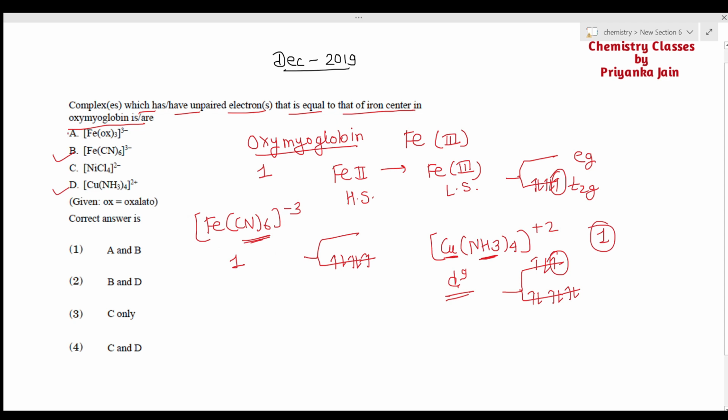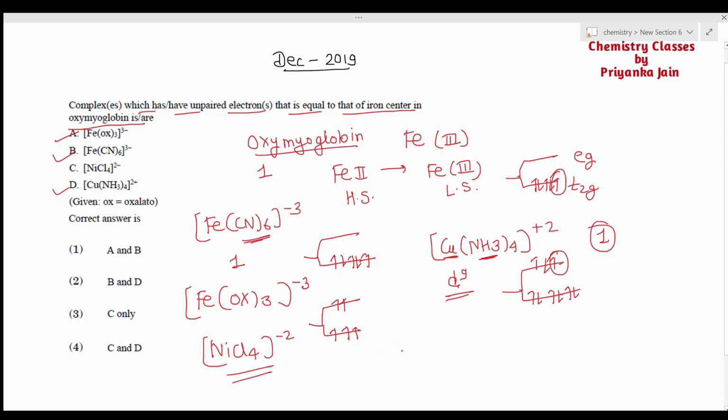If you look at this case, [Fe(ox)3]3-, this will be a high spin complex. Iron is in +3 oxidation state, but it is a high spin complex, so there will be 5 unpaired electrons. Similarly, in the case of [NiCl4]2-, this is a tetrahedral complex, so there will be 2 unpaired electrons.